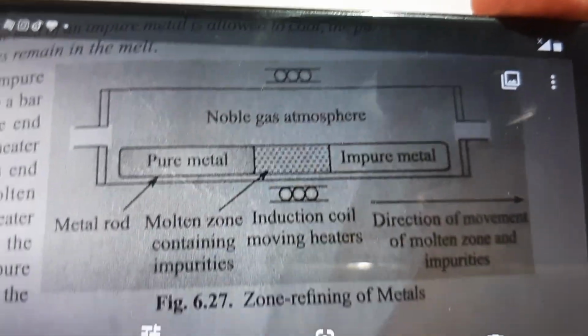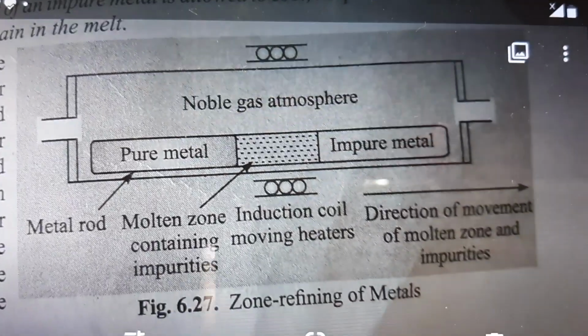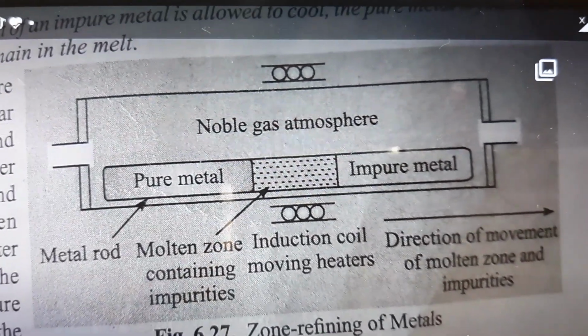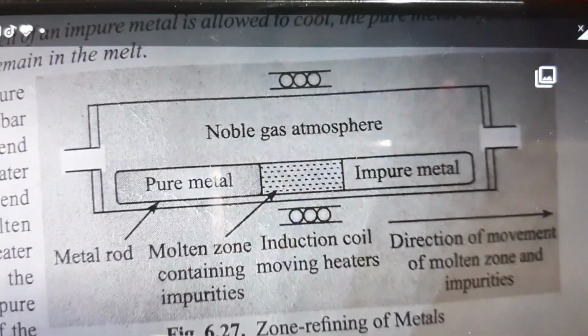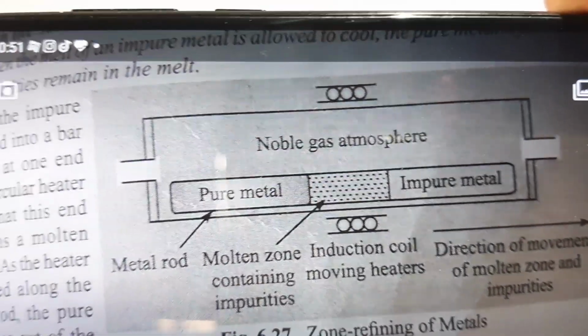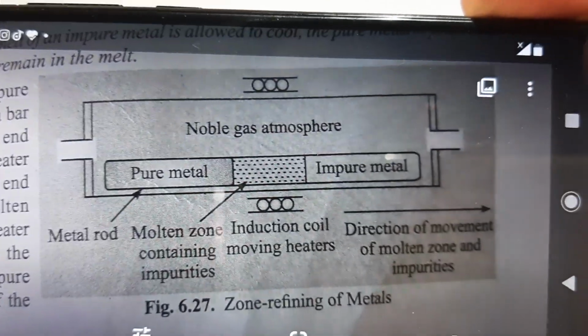So this is how the zone refining of metals looks like. There is a pure metal side, there is an impure metal side, there are induction coil moving heaters, it contains the molten zone. So just take a screenshot. What happens in this procedure?